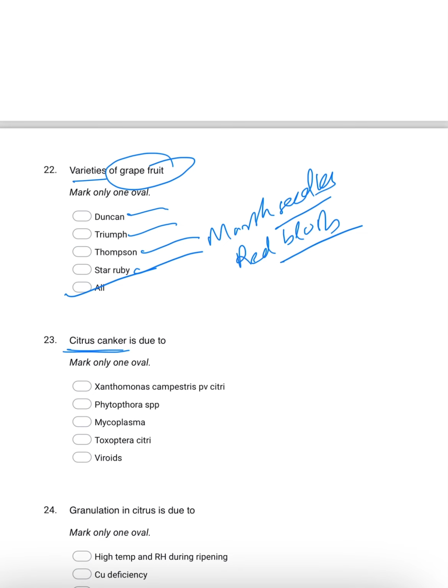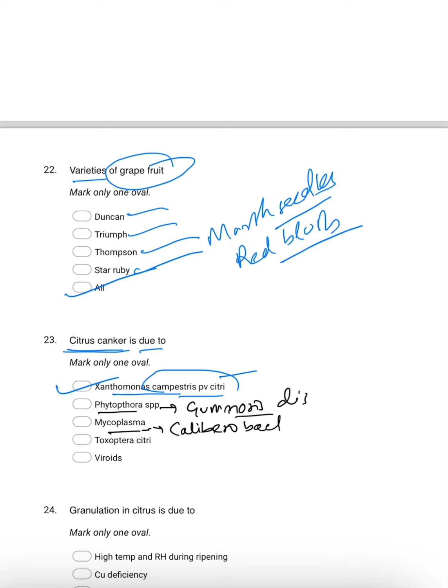Then coming to citrus canker. It is a disease due to Xanthomonas campestris pathovar citri. Then, the disease caused by Phytophthora is gummosis. As you know, earlier it was thought to be mycoplasma, but now it is Liberibacter. Mycoplasma has been replaced by Liberibacter.